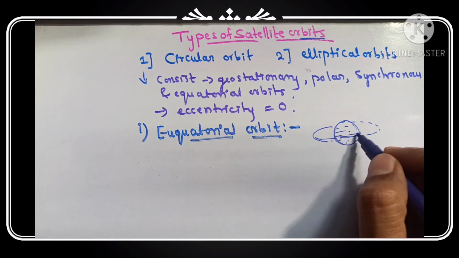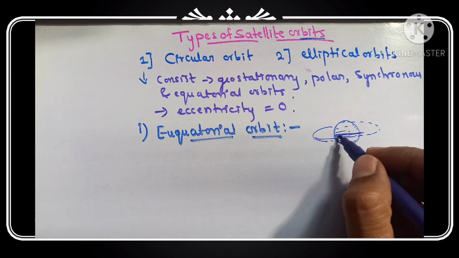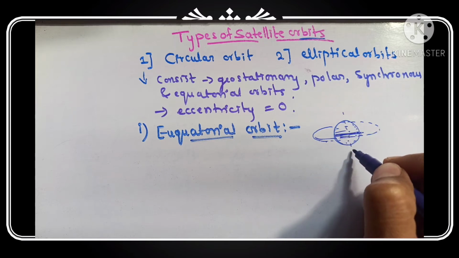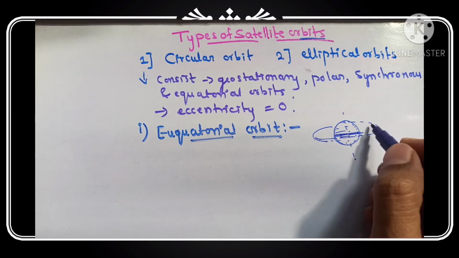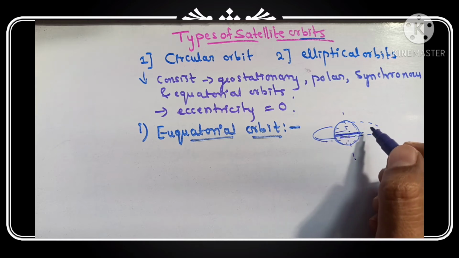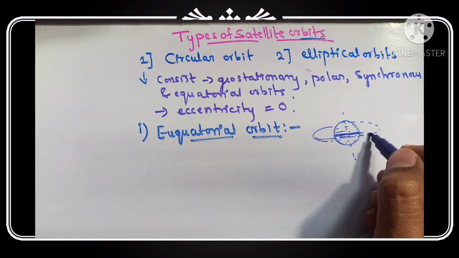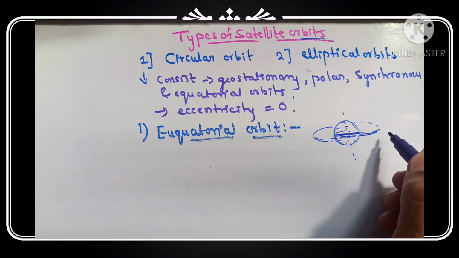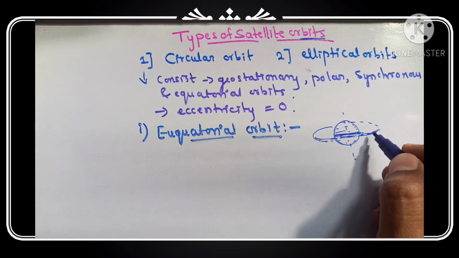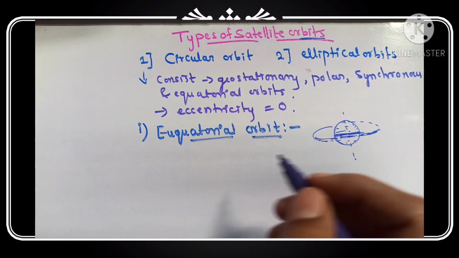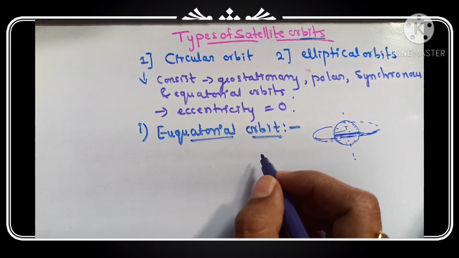Equatorial means this, and this is the polar. So the satellites are moving around the Earth in an equatorial orbit. Equatorial means horizontal. A satellite that moves along the Earth's equator is known as an equatorial orbit.